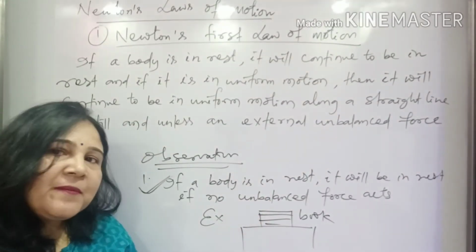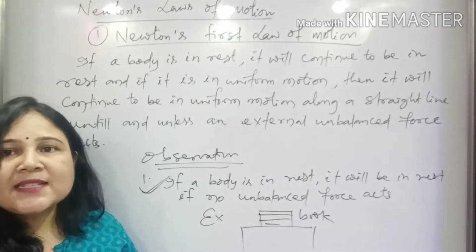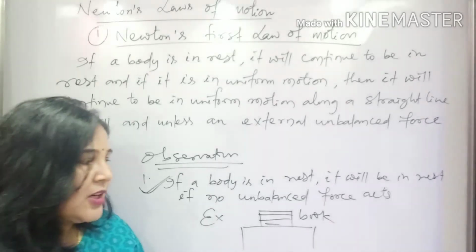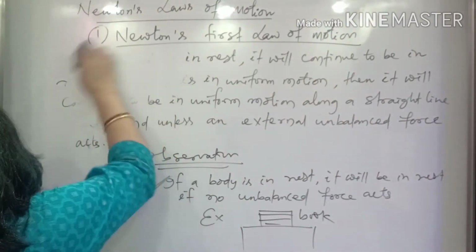That means everybody in this universe continues to be in the same state of rest unless any external unbalanced force is acting. Now go for the second observation from Newton's first law.